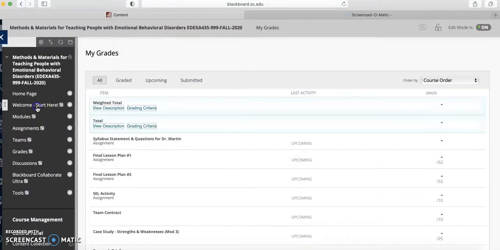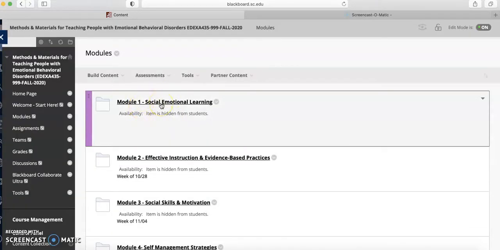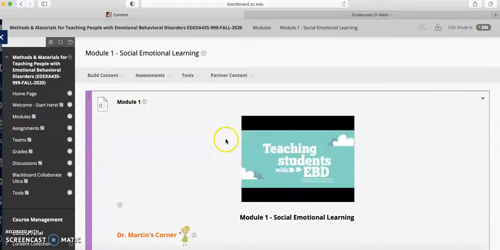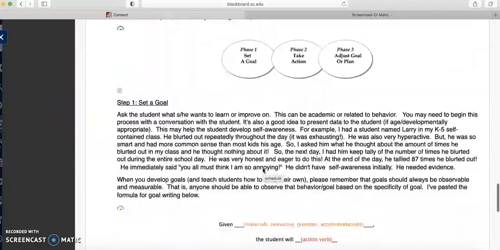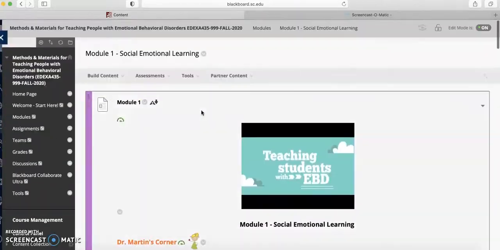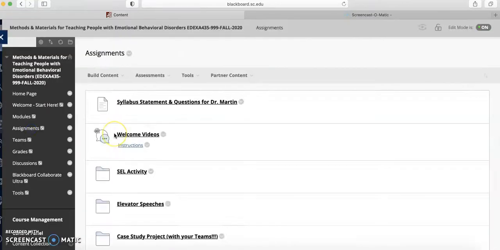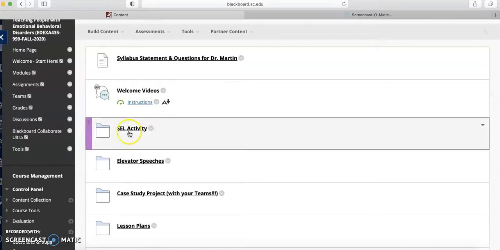So essentially, Welcome Start Here has all of our basic information, our syllabus, our calendar. Our modules are where you're really going to spend most of your time every week. Remember, I reiterate what's due here. I also provide the content, and then I link the assignments also. And then assignments, if you want more information, it's also where I have the rubrics for all of your assignments.